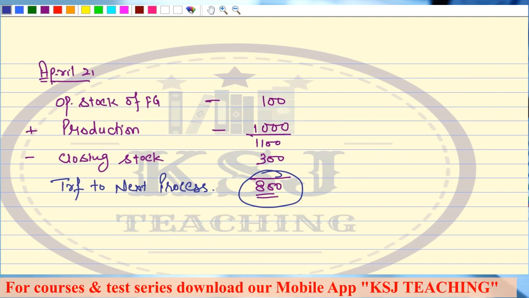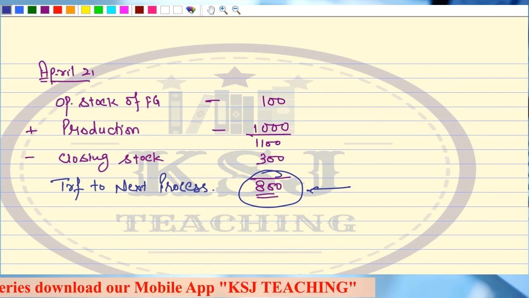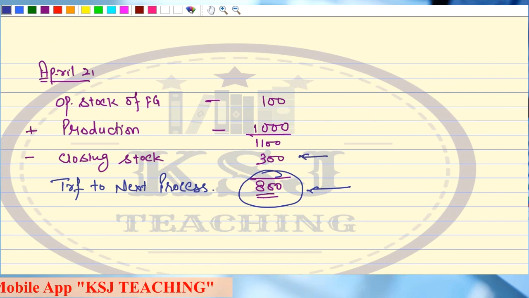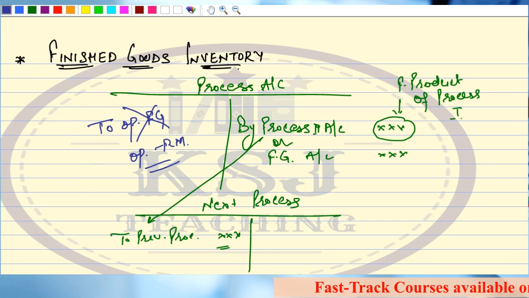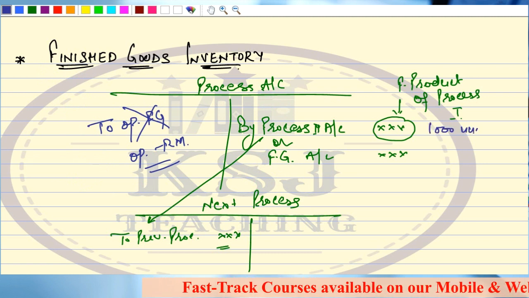Now we are transferring to the next process only 800 units. The closing stock is 300 units. Opening stock is there. The production is there. So we have to record everything. Right? Now here we are going to record 1000 units.